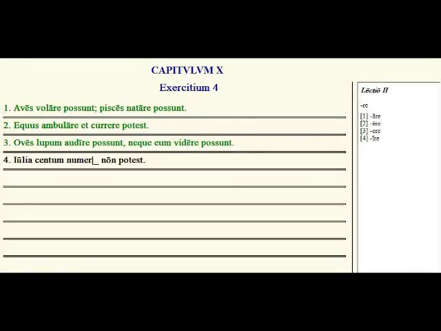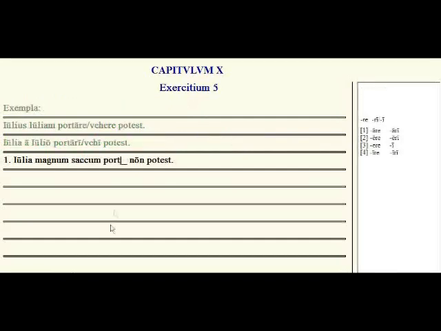So let's go to exercise 5. Exercitium quintum, examples. Julius is able to carry, or to carry, both mean carry, Julia. And here we have Julia is able to be carried by Julio, portari or vehi. So here we're learning the passive form of the infinitive. Infinitives are to be verbs, so to, are, era are the active infinitives. Here's the passive infinitive, ari, eri, and iri.